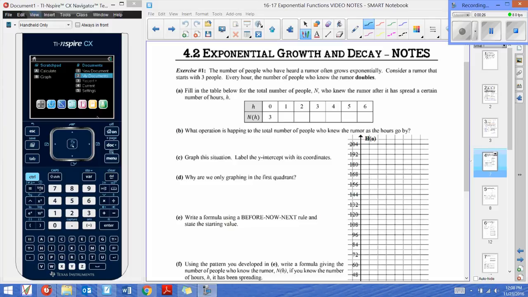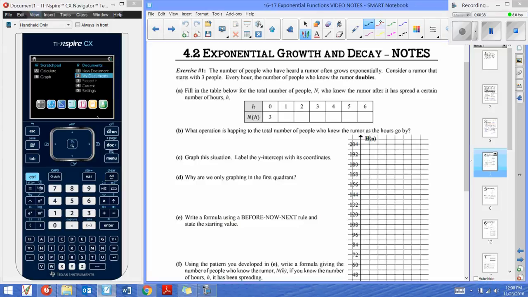It says that the number of people who have heard a rumor often grows exponentially. So we need to consider a rumor that starts with 3 people. We can see that right in the table. And every hour, the number of people who know the rumor doubles. So we are multiplying by 2. Doubles means multiply by 2. Part A wants us to fill in the table.